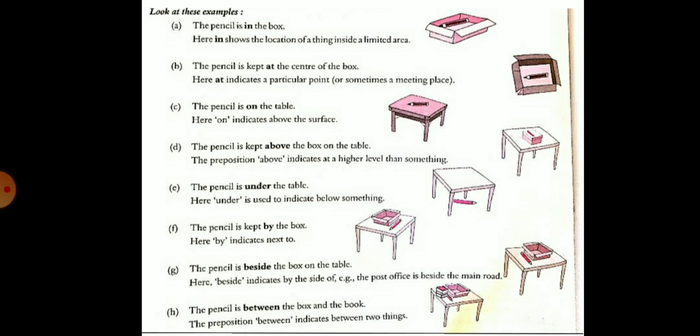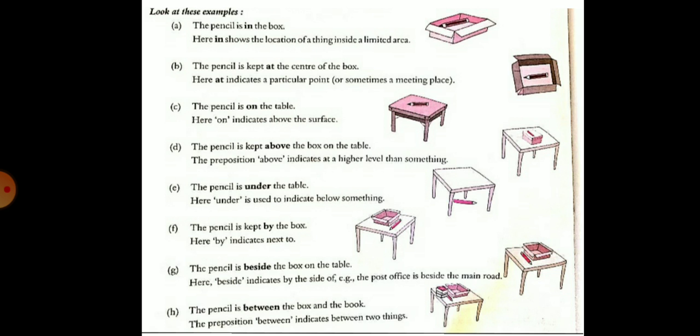Here by indicates next to. In the next picture, the pencil is beside the box on the table. So beside indicates by the side.